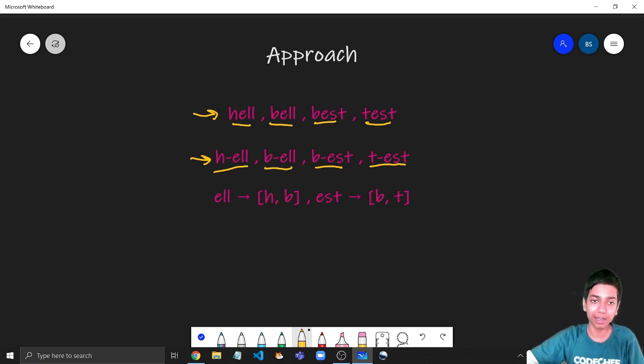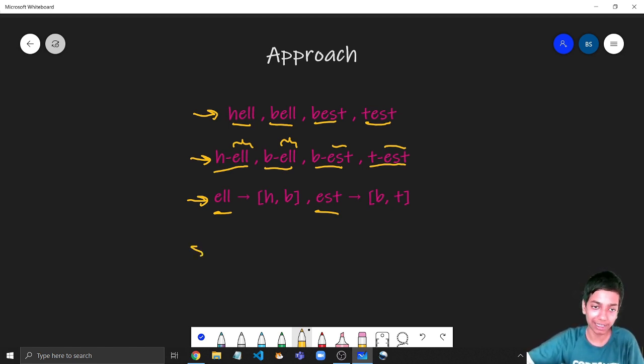And now what we can see is there are repeating suffixes like L and S. So we can again convert it into this kind of a structure where L maps to a set of characters like H and B, and EST maps to B and T, denoting that L had H and B as the first character, and EST had B and T. So after this pre-work, suddenly the flow of ideas begins, and a brute force solution that we can clearly see here is that for every pair of suffixes, like these two suffixes, in this case there are only two, but for every pair, suffix i and suffix j, what I'm going to do is take every pair of letters, right?